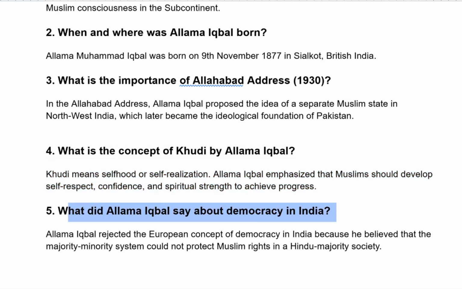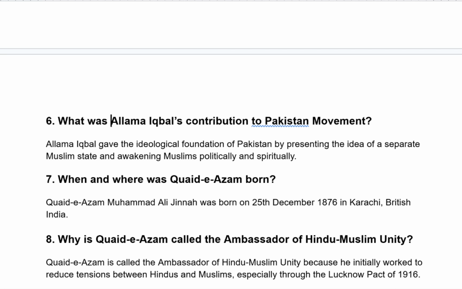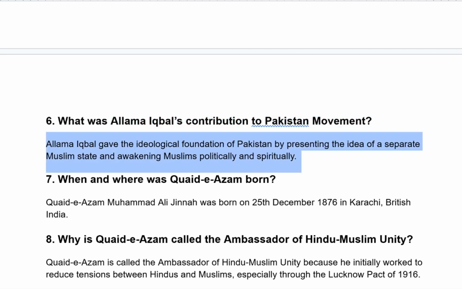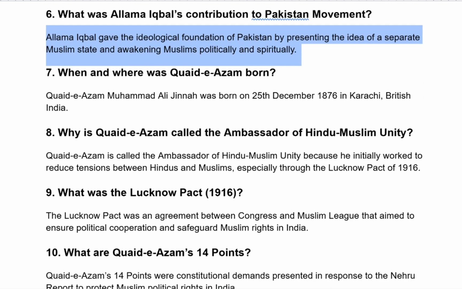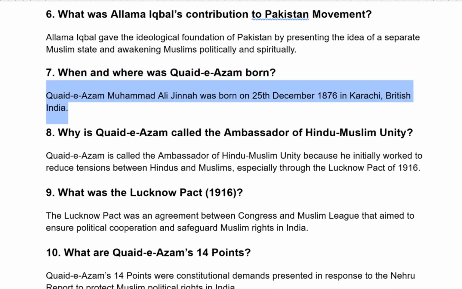What did Allama Iqbal say about democracy in India? Allama Iqbal rejected the European concept of democracy in India because he believed that the majority-minority system could not protect Muslim rights in Hindu majority society. What was Allama Iqbal's contribution to the Pakistan movement? Allama Iqbal gave the ideological foundation of Pakistan by presenting the idea of a separate Muslim state and awakening Muslims politically and spiritually.